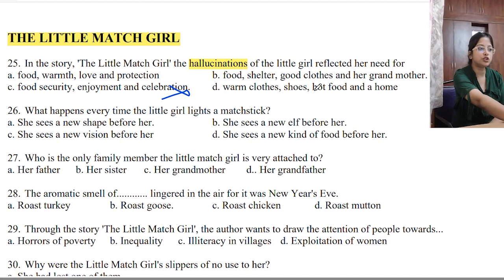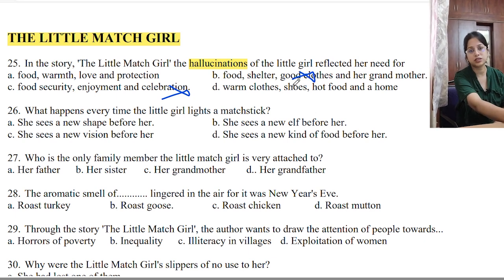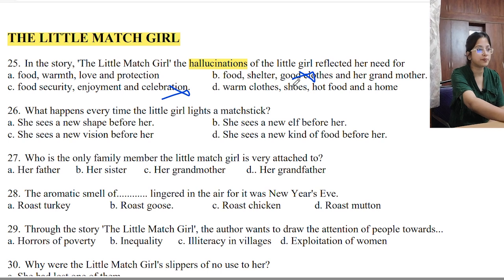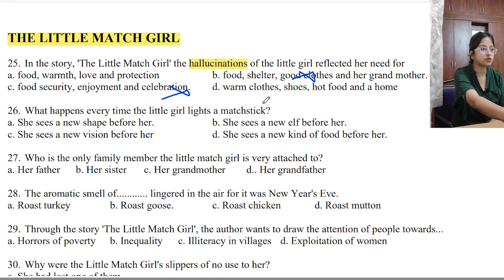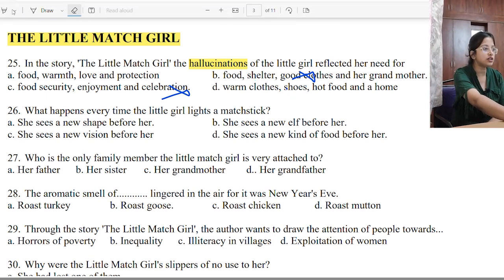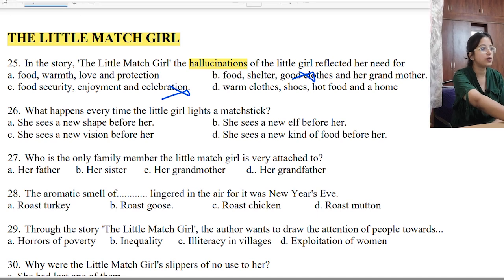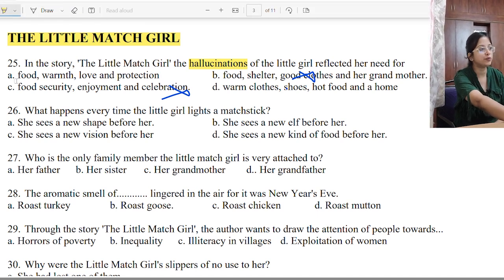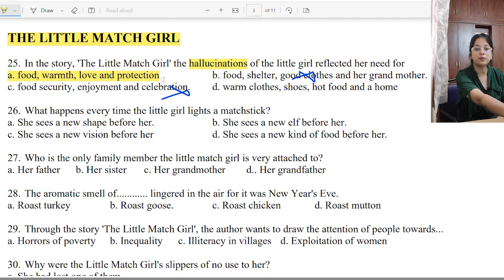Food, shelter, good clothes. See, good clothes is not the right word. Clothes, basically clothes is what she required, proper warm clothes. Warm clothes is the correct option. Okay, so warm clothes is fine. Shoes, yes, so shoes is actually what she requires, but in these two options you see which one is better. Option number D does not contain what? Does not contain love and protection, but the most important thing that she required was love and protection. So our answer is going to be option number A. We have to find out the best one.